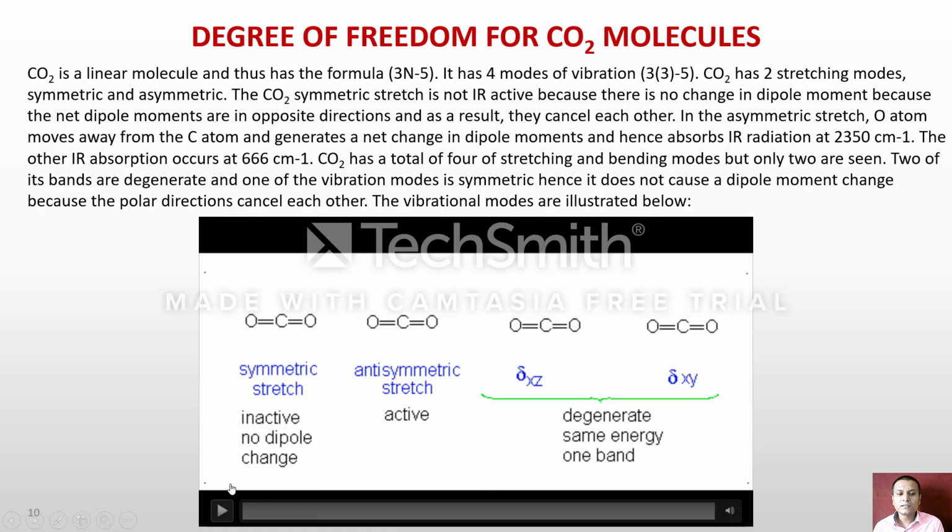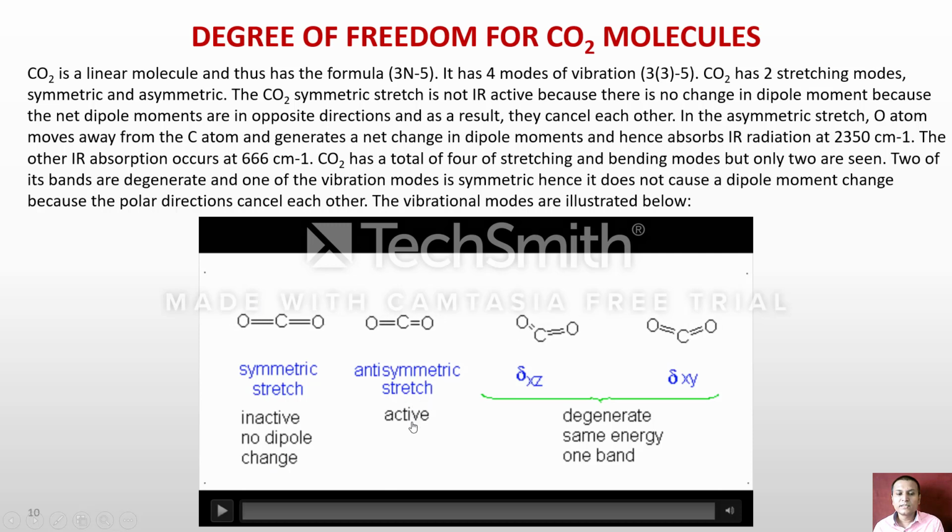For symmetric stretching, the carbon atom remains fixed, while both oxygen atoms come closer to each other and go away from the carbon atom at the same time. That's why the dipole moment change for this stretching mode is 0, so it is IR inactive.